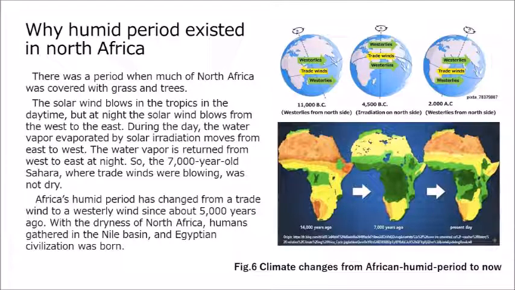The solar wind blows in the tropics in the daytime, but at night the solar wind blows from the west to the east. During the day, the water vapor evaporated by solar irradiation moves from east to west. The water vapor is returned from west to east at night. So, the 7,000-year-old Sahara, where trade winds were blowing, was not dry. Africa's humid period has changed from a trade wind to a westerly wind since about 5,000 years ago. With the dryness of North Africa, humans gathered in the Nile basin, and Egyptian civilization was born.